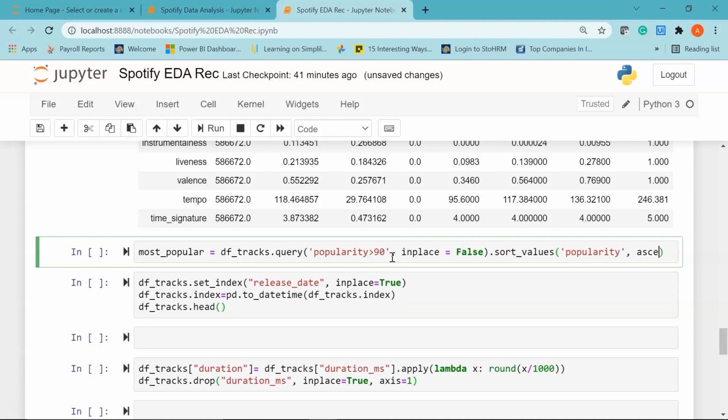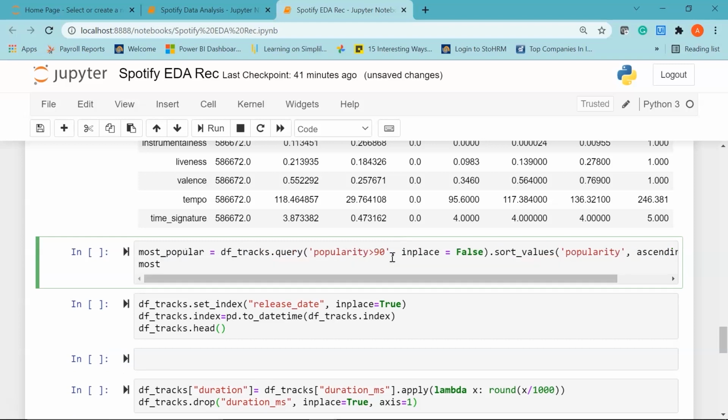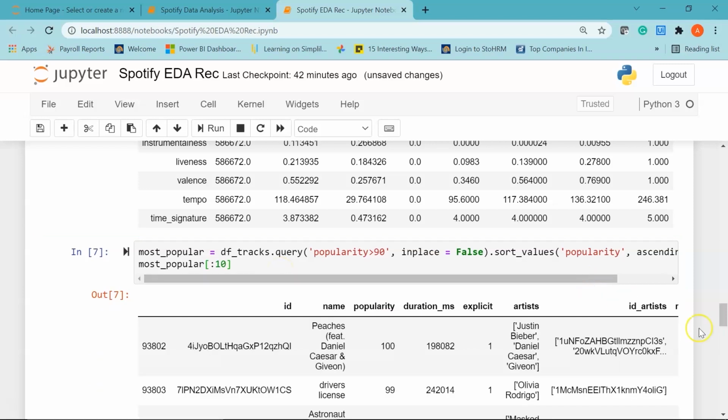So I'll say ascending equal to false, and then let's take only the top 10 popular songs. So I'll say most popular, use square brackets, and we'll then pass the slicing operator and say :10. Now if I run this, there you go.